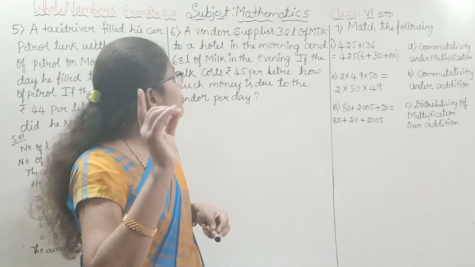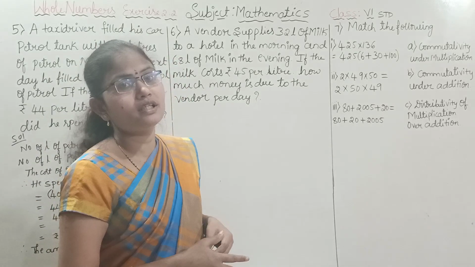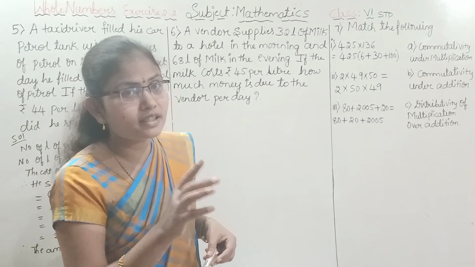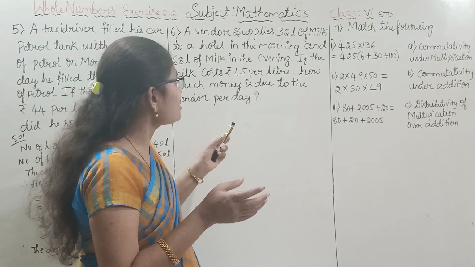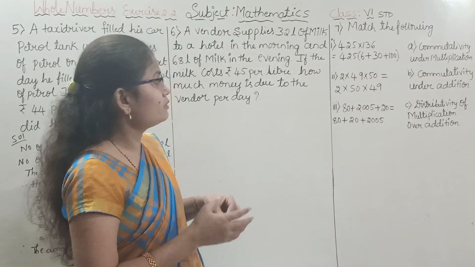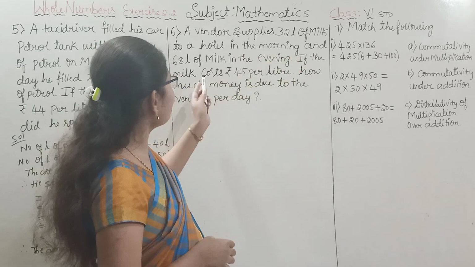Are you understanding? In the morning, how many liters of milk does he give to the hotel? That is 32 liters of milk. In the evening, how many liters of milk does he give? That is 68 liters of milk. Now, you have to find out what? The cost of the amount, how much he will get by giving the milk.